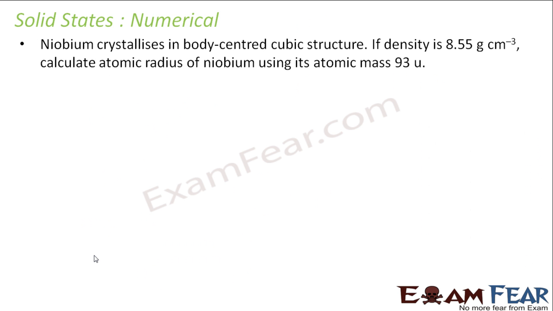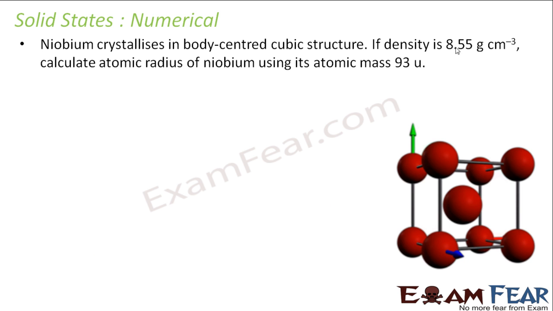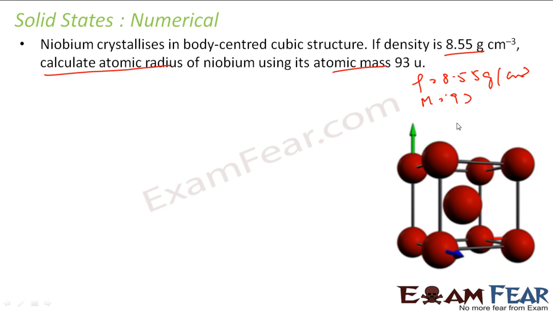The next question is: niobium crystallizes in body center cubic structure. First draw the body center cubic structure. Density is 8.55 gram per centimeter cube. Calculate the atomic radius using its atomic mass. Atomic mass is given, 93. Z is something which we know, for this Z is 2, because in this unit cell there are 2 atoms. We have to find the radius. 93 is 93 gram per mole.